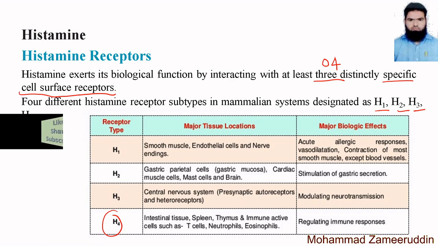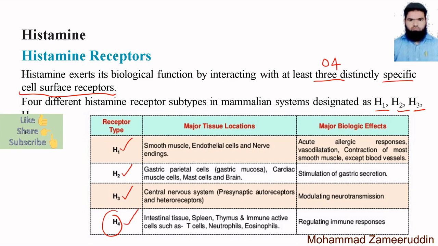Now, we will see where these receptors are found and what major biological effects they have. So, see this table: the H1 receptor, H2 receptor, H3 receptor and H4 receptor.